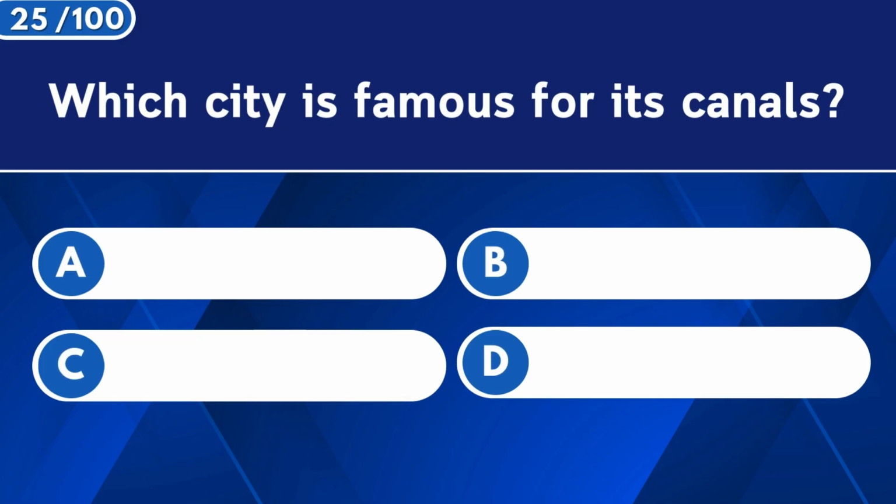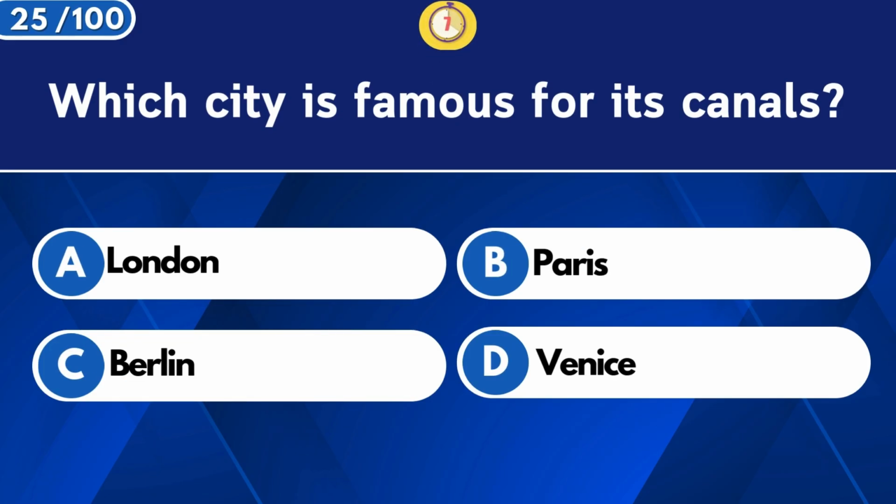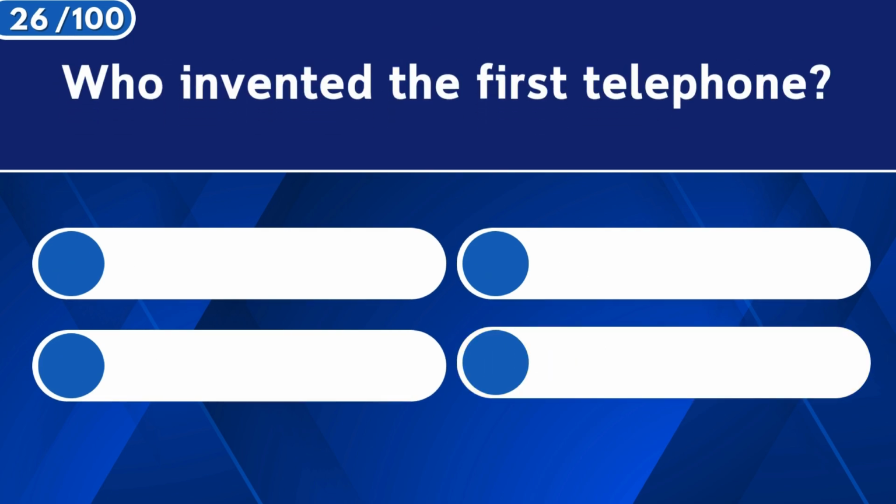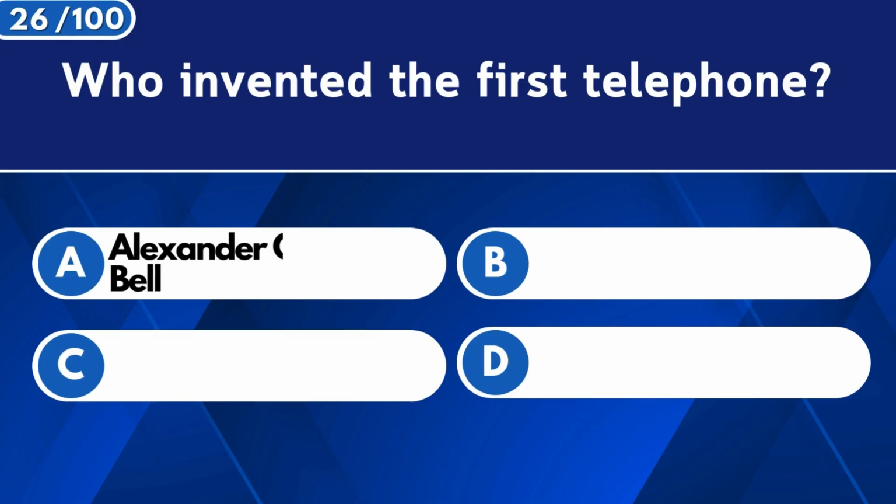Which city is famous for its canals? Venice. Who invented the first telephone?